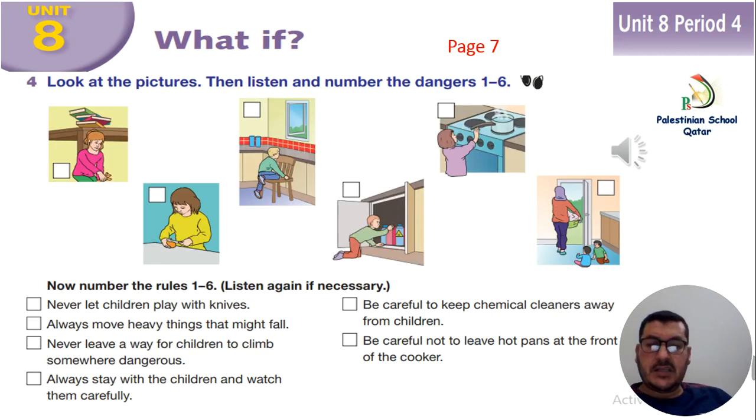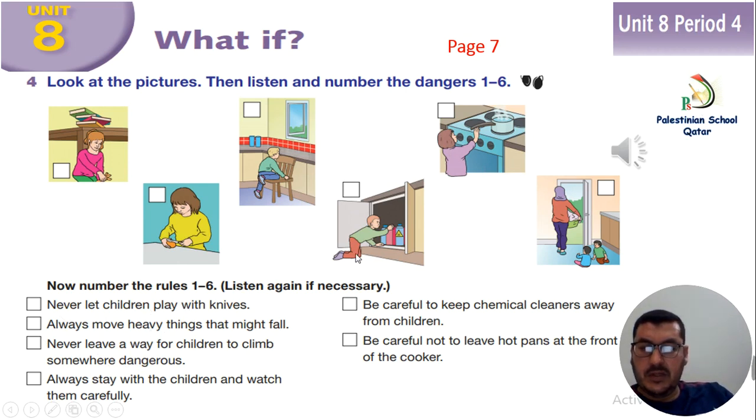Here in this exercise number 4, look at the pictures, then listen and number the dangers from 1 to 6. Here we have 1, 2, 3, 4, 5, 6. 6 pictures, everybody. Listen and number which picture is number 1, 2, 3, 4, 5, 6. And be careful, everybody. You need to match each picture to what the children say.